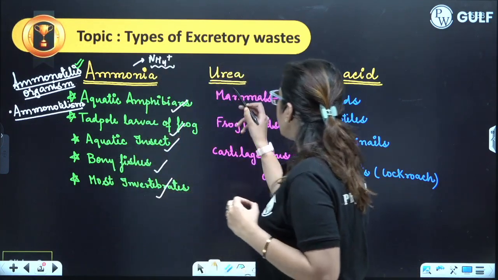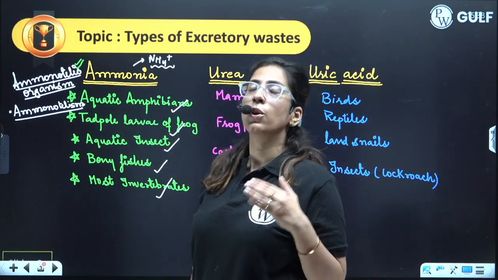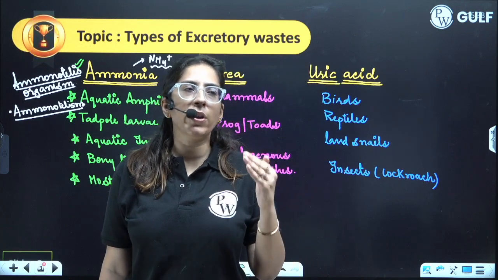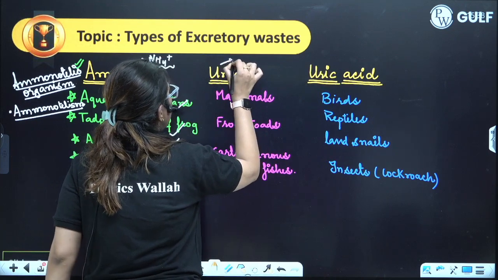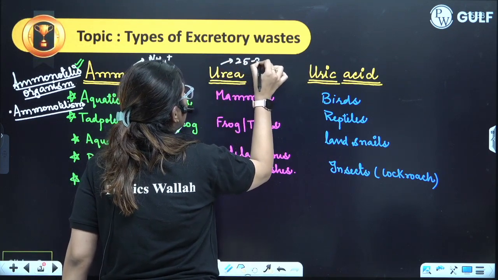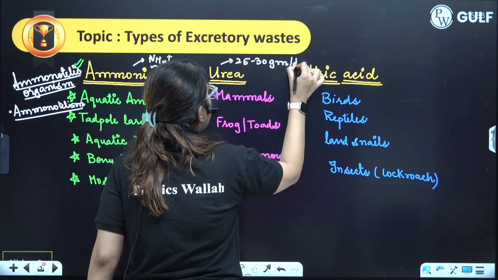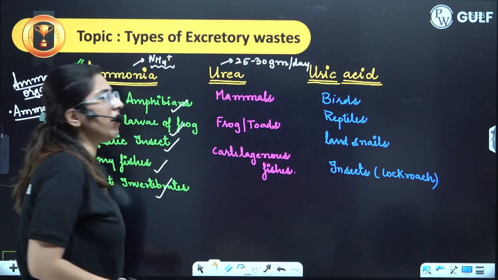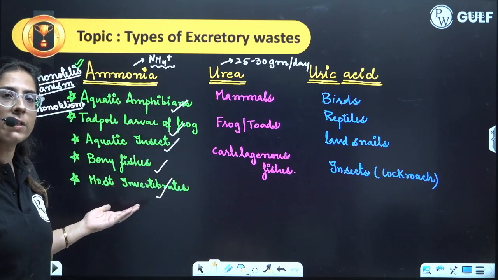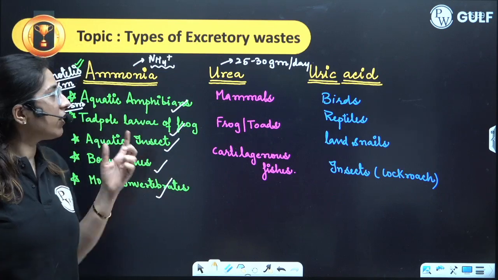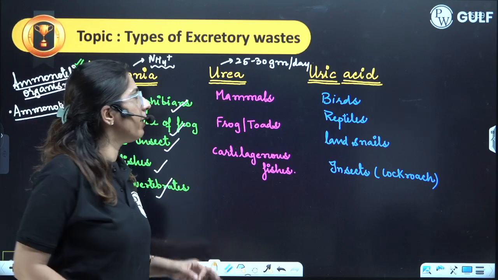Now, next is urea. Urea is that waste which we produce. 20 to 25 grams, if your NCERT says 25 to 30 grams of urea, we excrete per day, right? Our major nitrogenous waste is urea, but the nitrogenous waste is produced in the form of ammonia. Now this ammonia is converted into urea with the help of the ornithine cycle occurring in the liver.